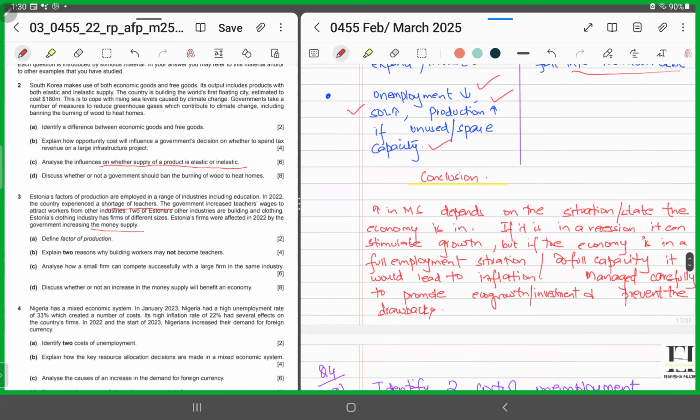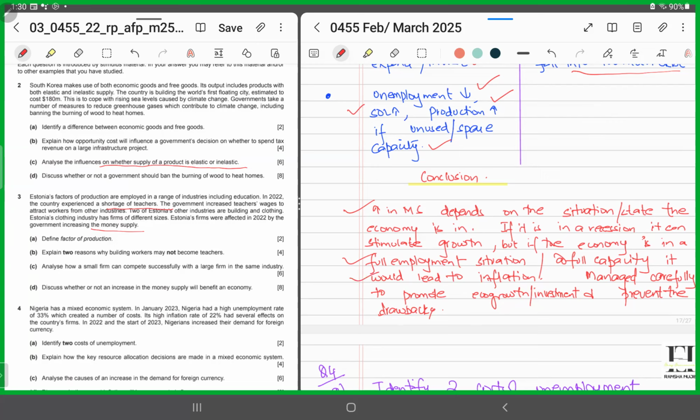So the conclusion would be that increases in money supply depend on the situation or the state the economy is in. If it is in a recession, then it can stimulate growth by increasing money supply. But if the economy is in a full employment situation or it's operating at full capacity, then it will be leading towards inflation.